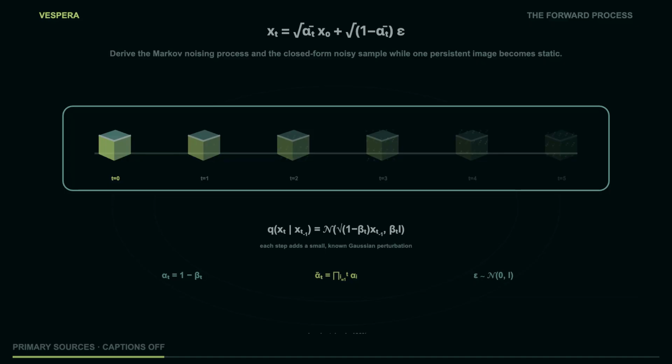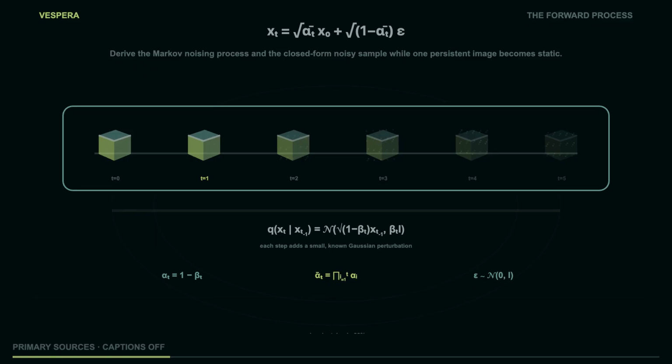Define alpha_t equals 1 minus beta_t. Then one step can be sampled as x_t equals square root of alpha_t times x_{t-1} plus square root of 1 minus alpha_t times epsilon_t, where epsilon_t is standard Gaussian noise. The clean signal is slightly shrunk, and fresh noise is injected. The practical trick is that we do not need to run all earlier steps to manufacture a training example at time t. Define alpha bar t as the product of alpha 1 through alpha t.